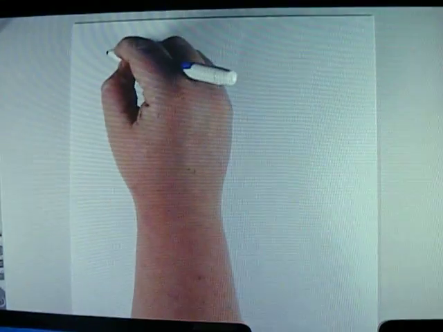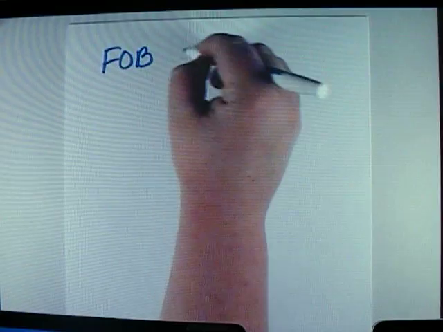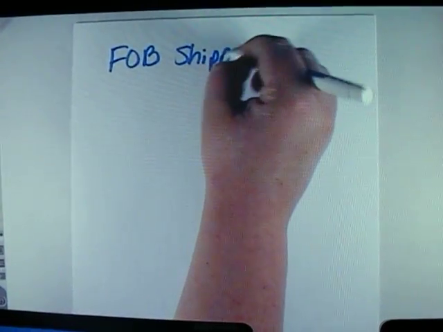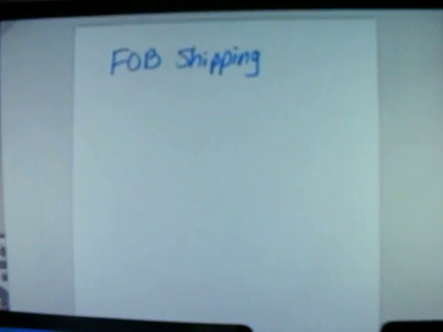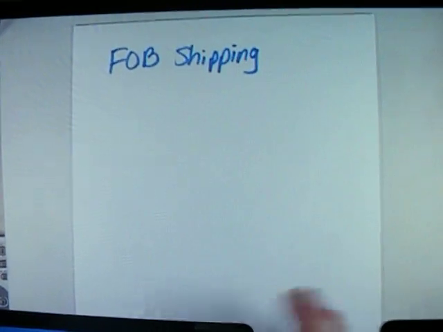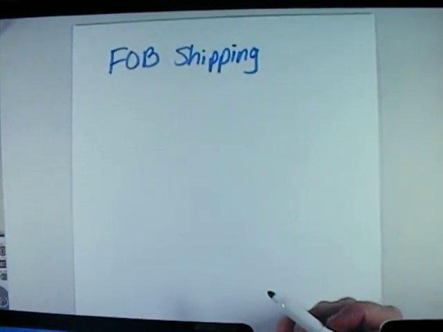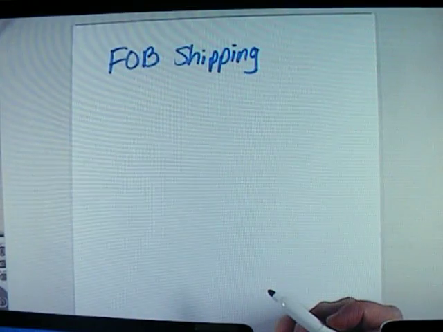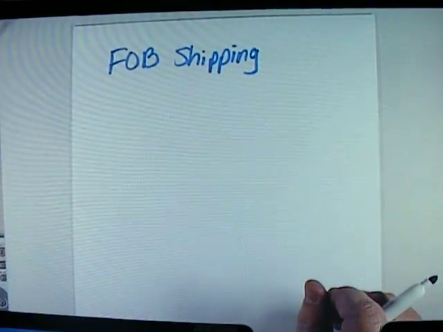Here we go. We're going to see that with FOB Shipping, the buyer is responsible for the freight. And so when the buyer receives the freight, they're going to have a cost associated with it. And let's say that cost is $150.